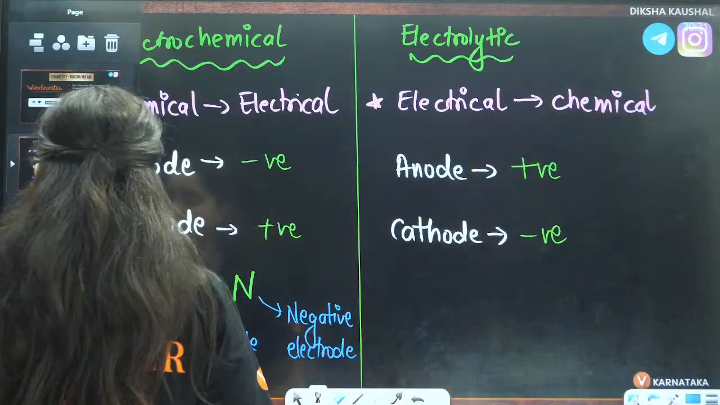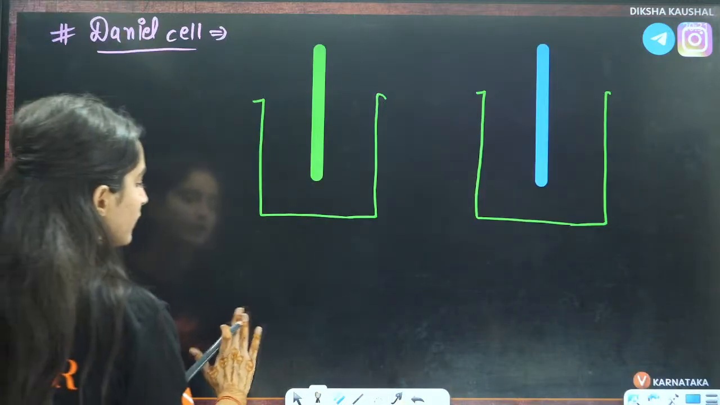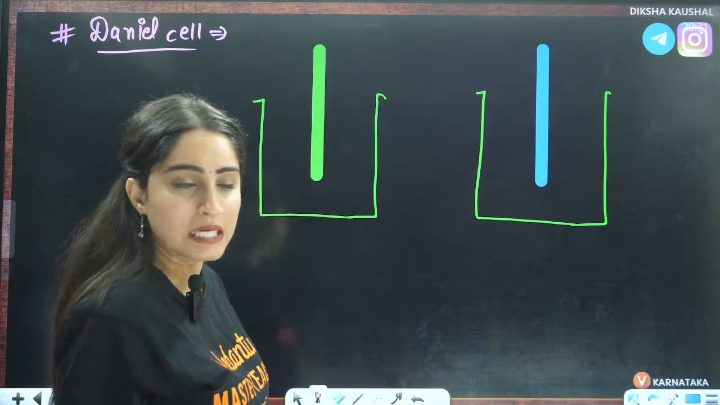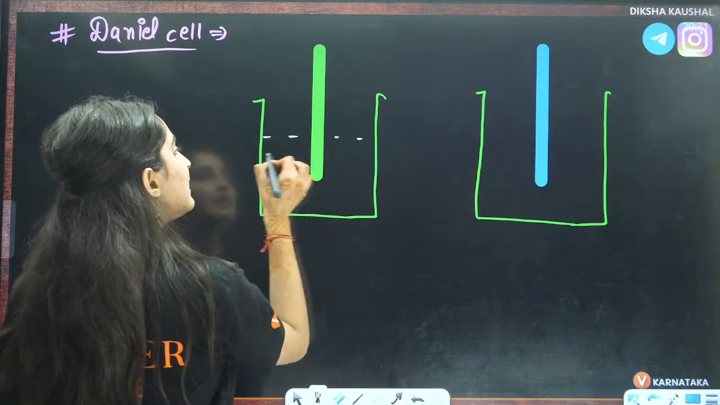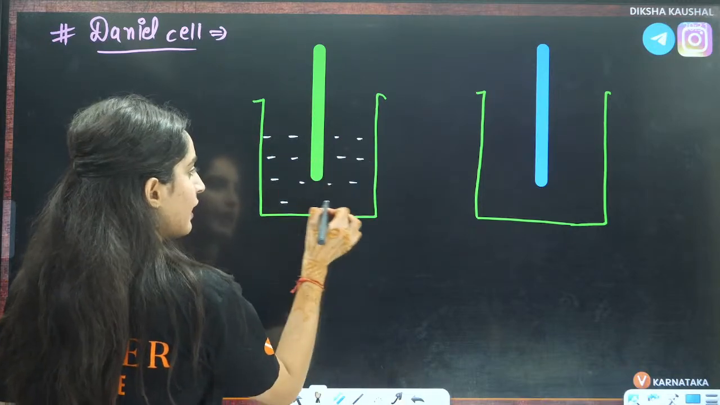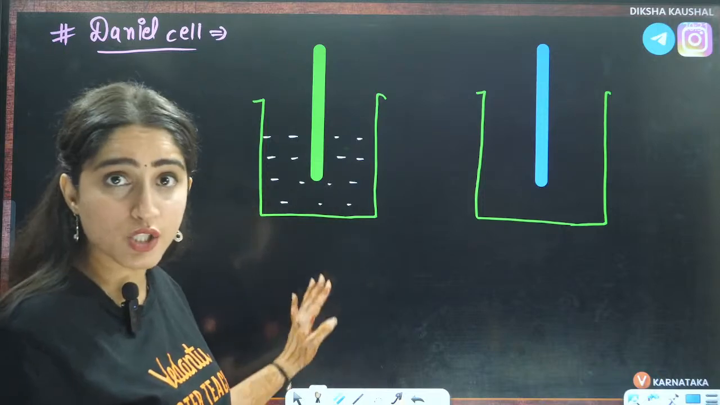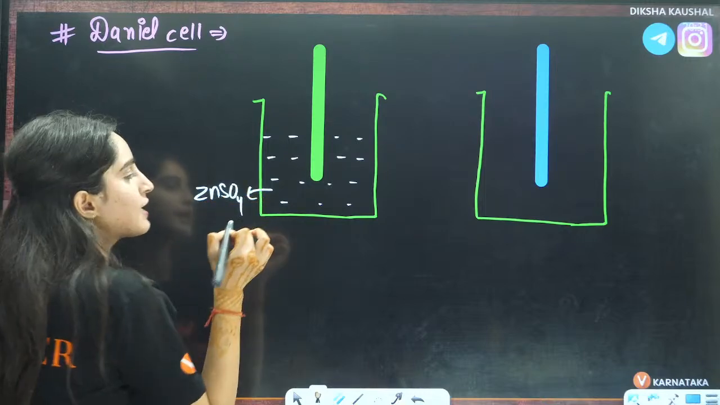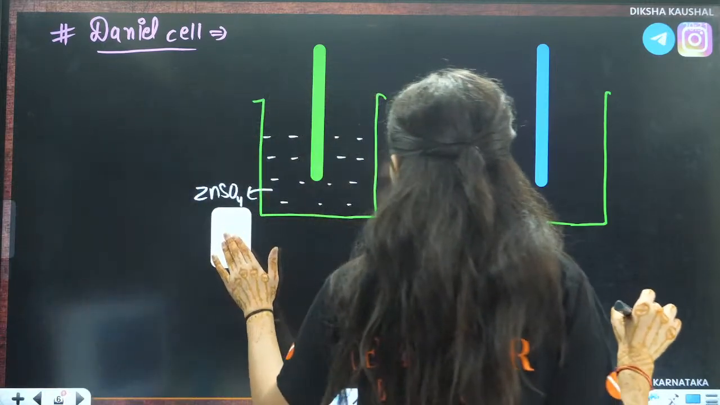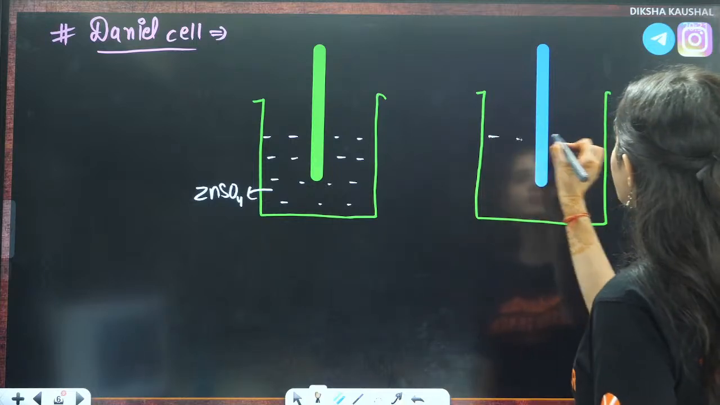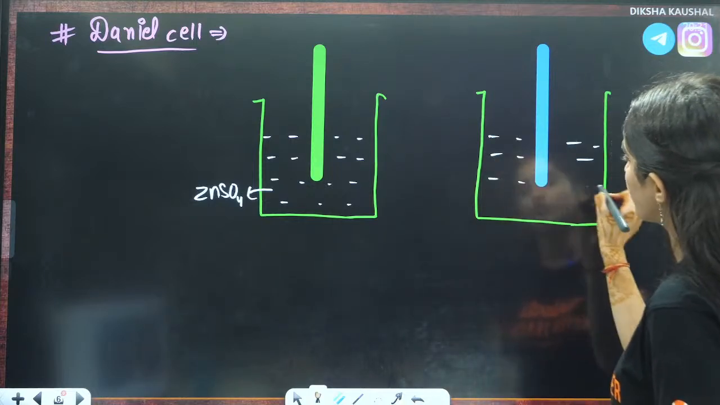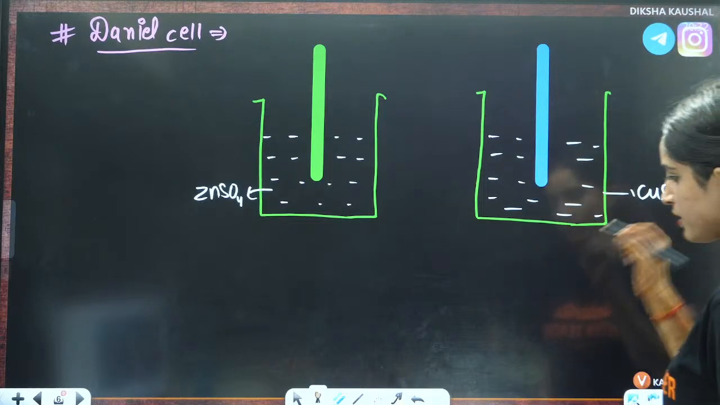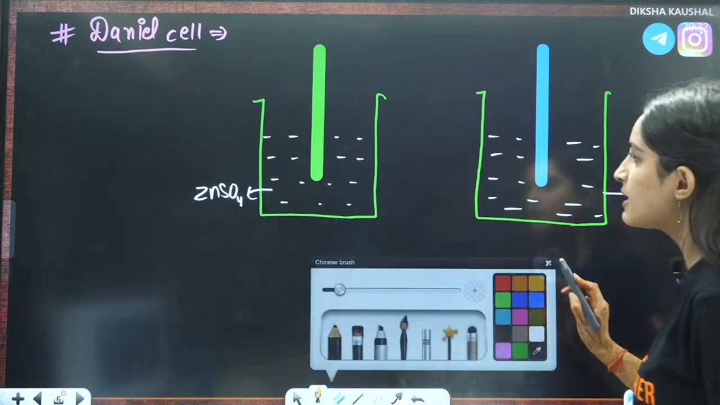Anode reaction will happen on the left side, right? So this is the compartment of anode. This is the compartment of cathode, right? Now in the Daniell cell, at anode side you have ZnSO4, right? That means here the solution is ZnSO4. And the solution that is present here is CuSO4.